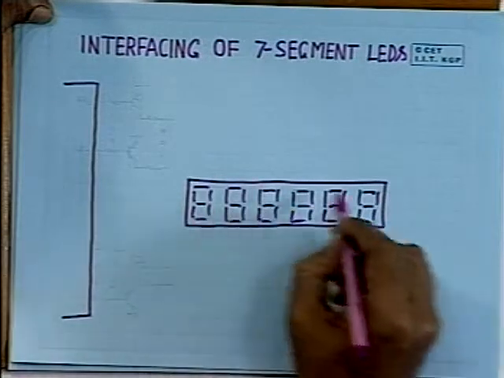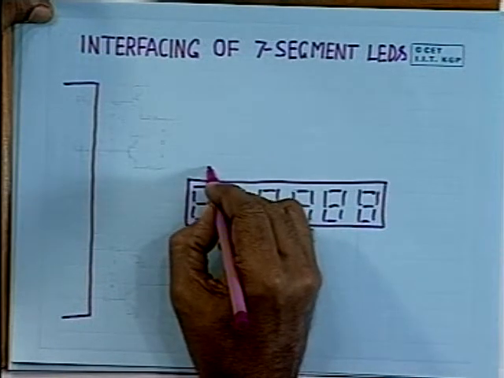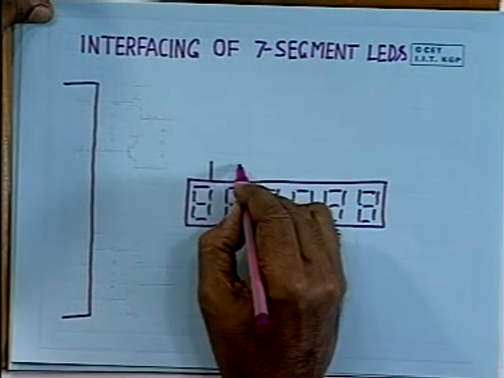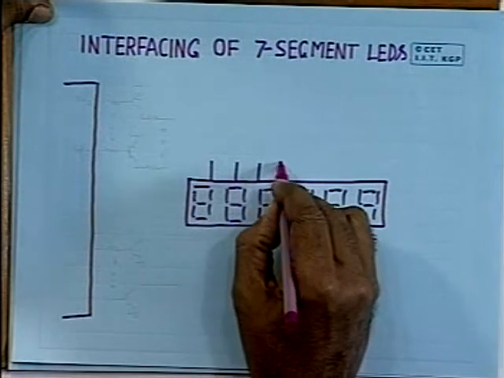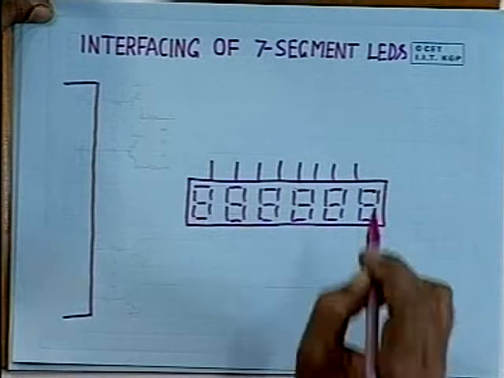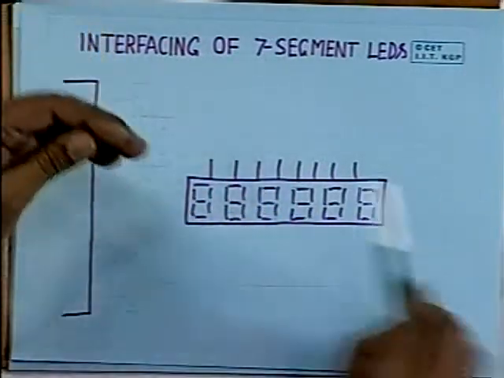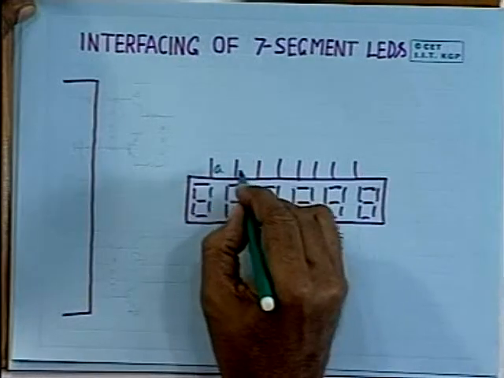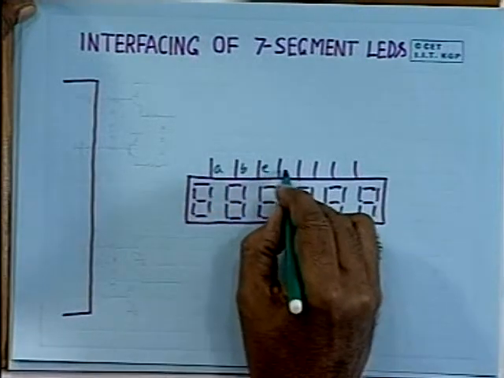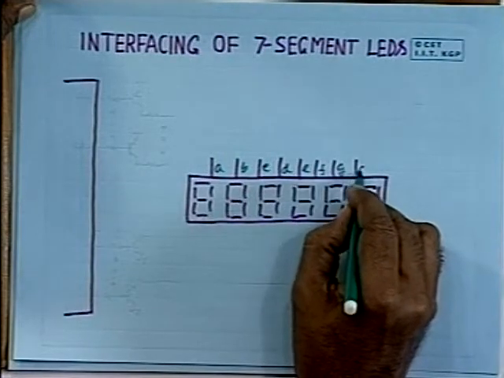Now, let us assume this is a display module, and the interconnection is made in such a way that all the segment lines are tied together, 1, 2, 3, 4, 5, 6, 7 and 8. These are the lines which I have shown as A, B, C, D, E, F, G and then the decimal point.